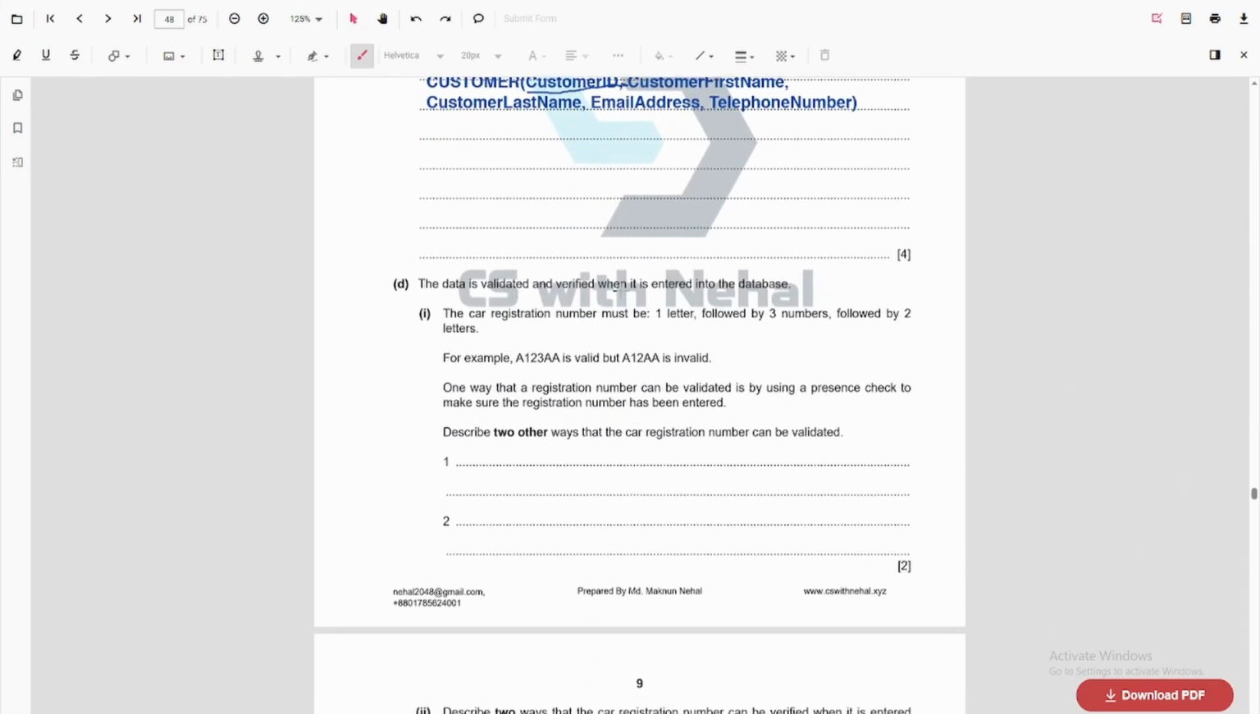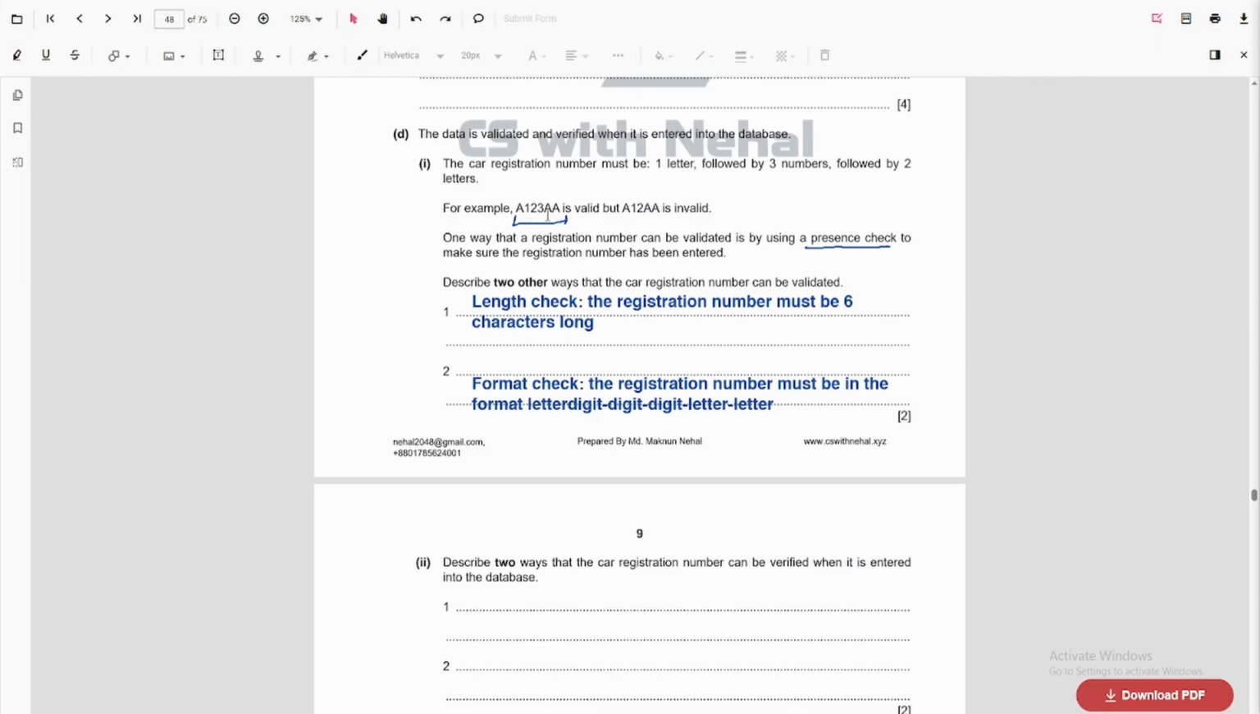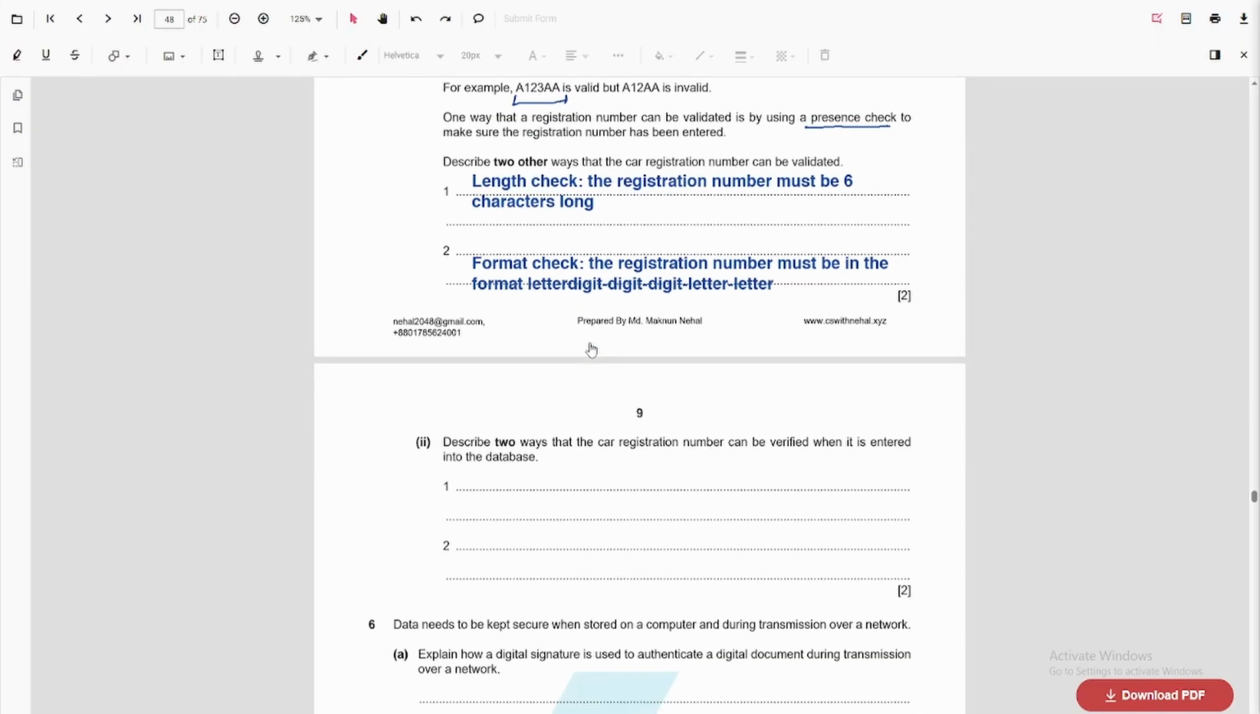The data is validated and verified when it is entered into a database. A car registration number must be one letter followed by three numbers followed by two letters, for example A123 and so on. One way the registration number can be validated is using a presence check. So we need to mention two types without using a presence check. We can use a length check and a format check. In the length check, we make sure it is 6 characters, and in the format check, we make sure there is a letter followed by 3 digits and 2 letters.